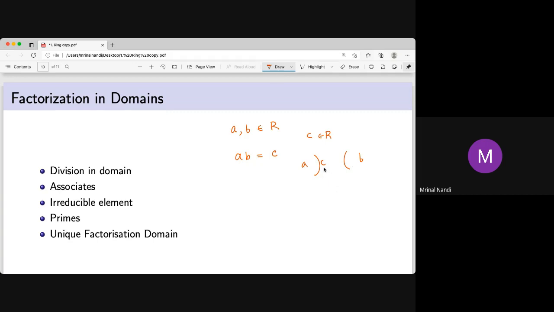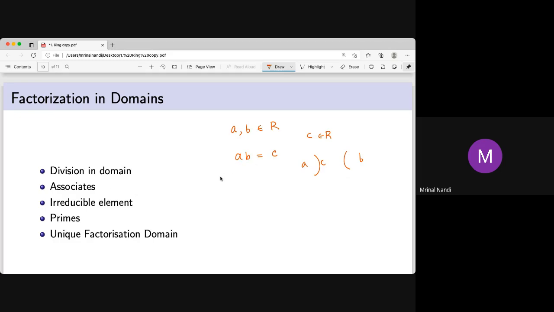If you divide UP by West Bengal, then the quotient is, say, Rajasthan, maybe something like that. So in that case, we say A divides C, B divides C, and these are called factors or divisors of C.